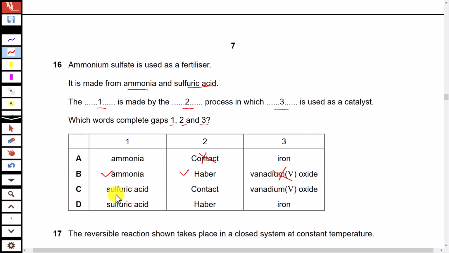Option C, sulfuric acid is made by contact process and catalyst used is vanadium 5 oxide. Yes, that is correct. Option D, sulfuric acid is made by Haber process. No, it is made by contact process and the catalyst used is vanadium 5 oxide. Option C is correct here.